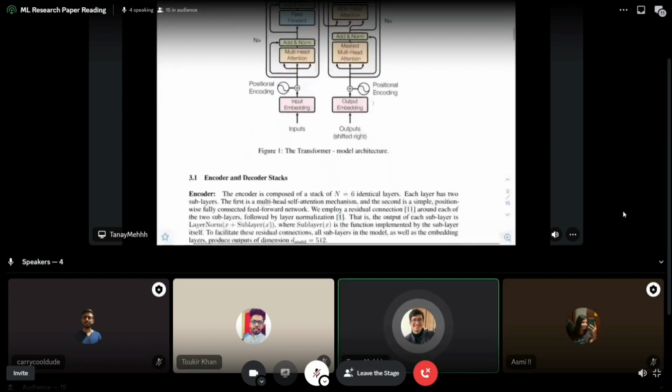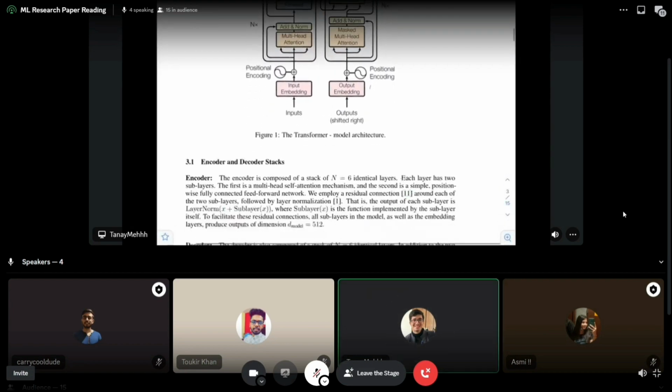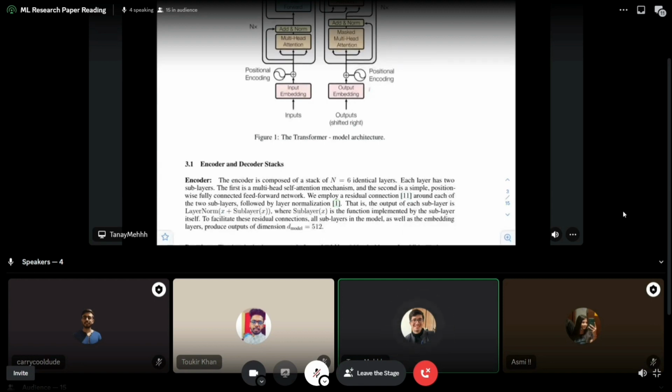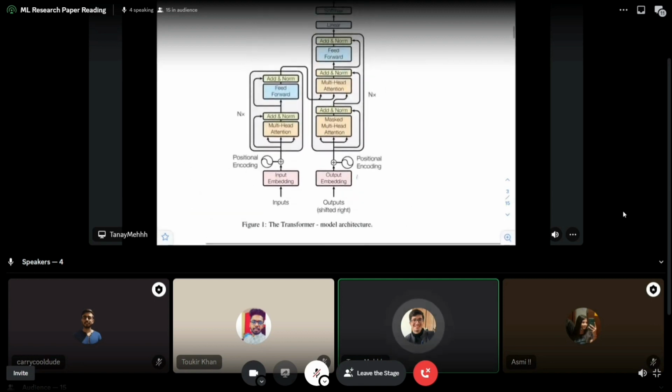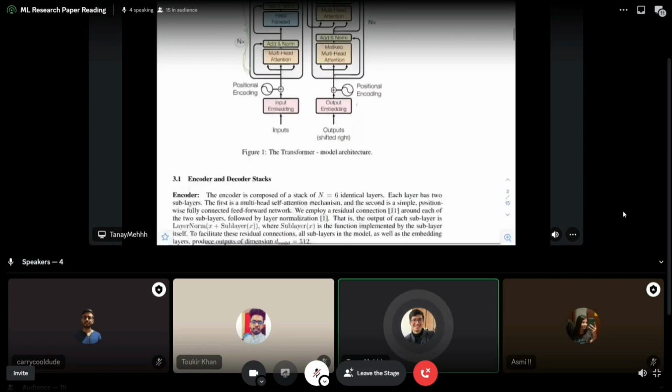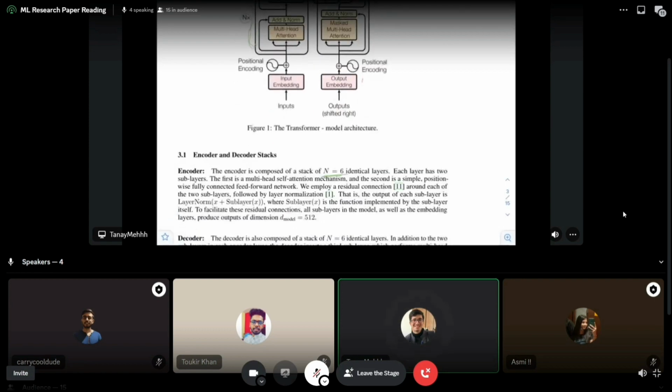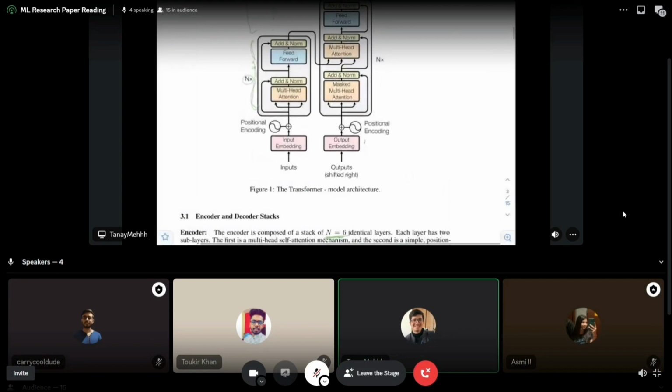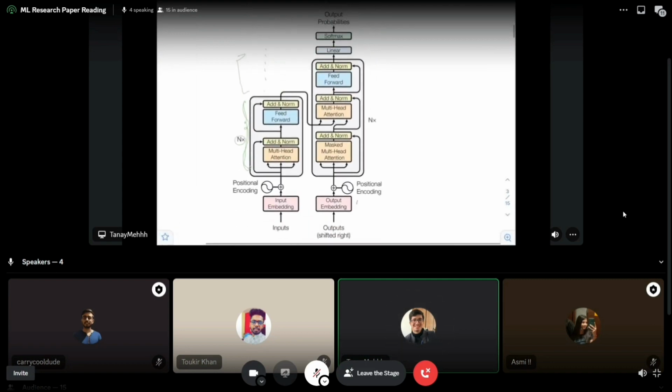So let me start talking about the model, and I'm not going to read through this because I'm explaining whatever there is written here. Keep in mind, when there is an n cross, it means that this little block is multiplied n times. So there are n of these blocks stacked on top of each other. Generally, you will see n is 6 here. So there are 6 identical blocks on top of each other, and the final output then passes through this part, right?